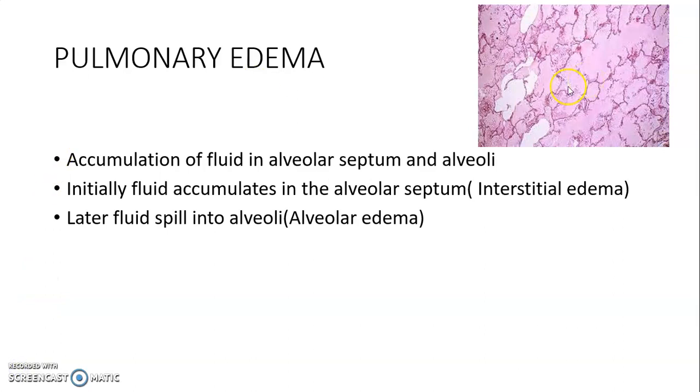Pulmonary edema. Accumulation of fluid in the alveolar septum and alveoli is known as pulmonary edema. Initially, fluid accumulates in the alveolar septum, known as interstitial edema. Later, the fluid spills into the alveoli, leading to alveolar edema.